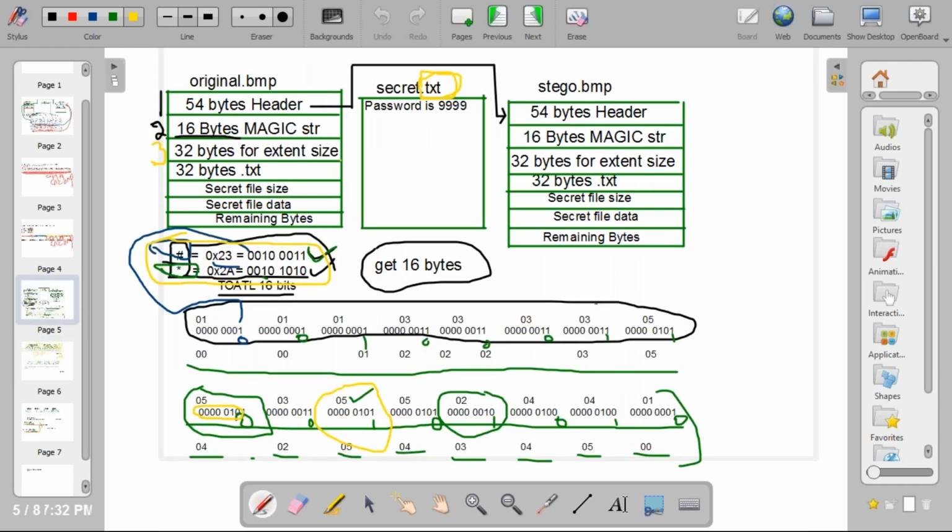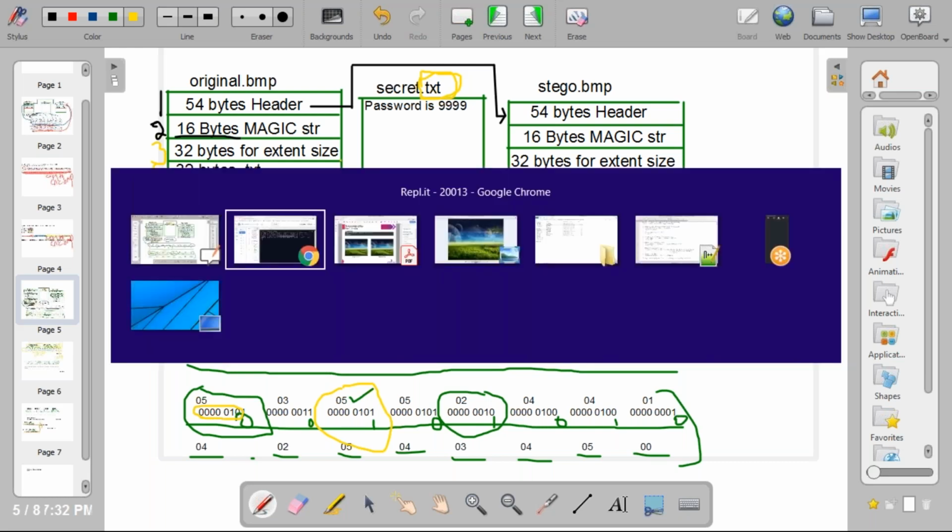Size of extension is over. Next you need to encode the fourth one, the extension. Now size is over. Now you need to encode the extension. Extension is what? .txt means what? You need to encode the dot value, the t value, the x value, and the next t value.